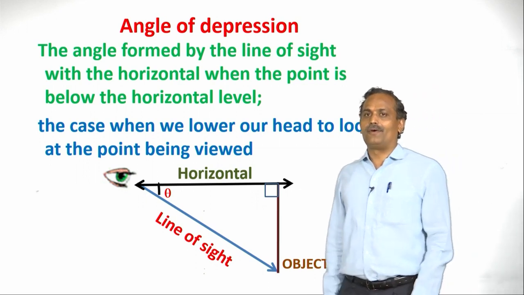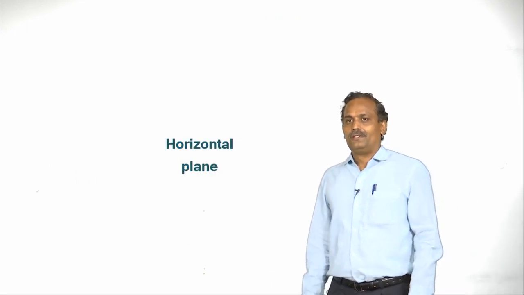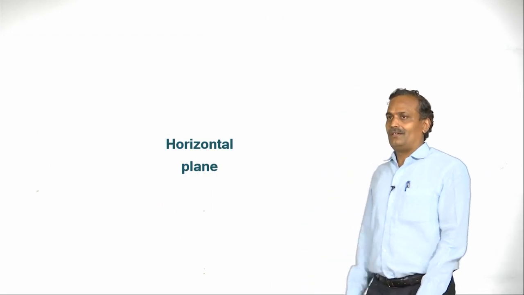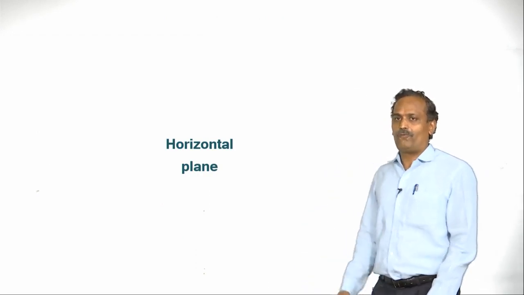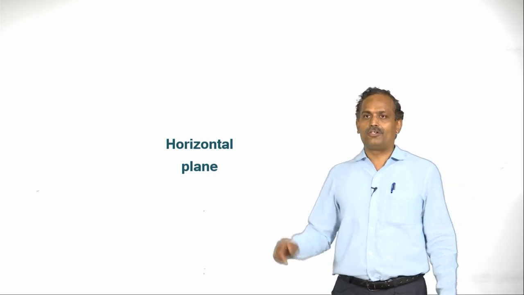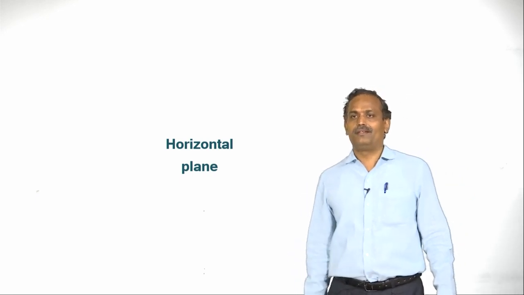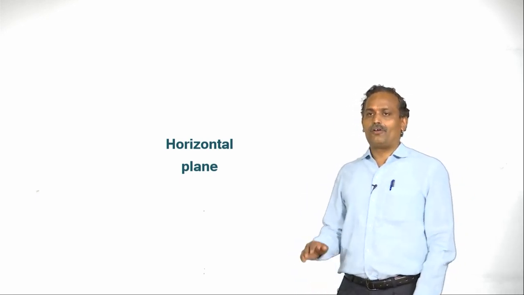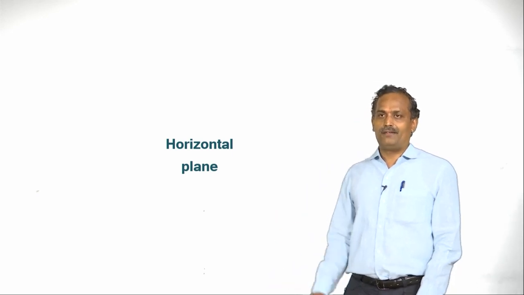So let us continue our discussion. Let us show all this through a flow diagram. There is a horizontal plane, there is a horizontal line, and we are on the horizontal plane.